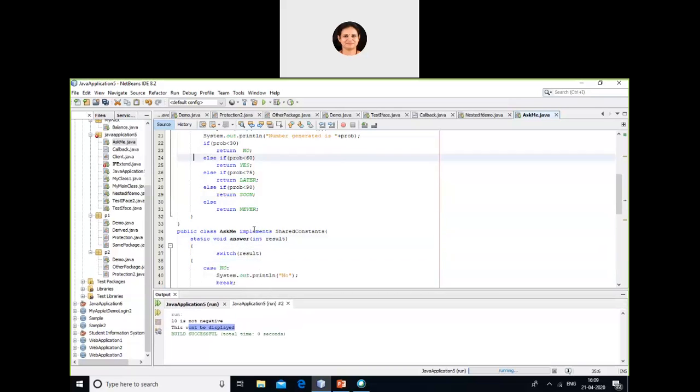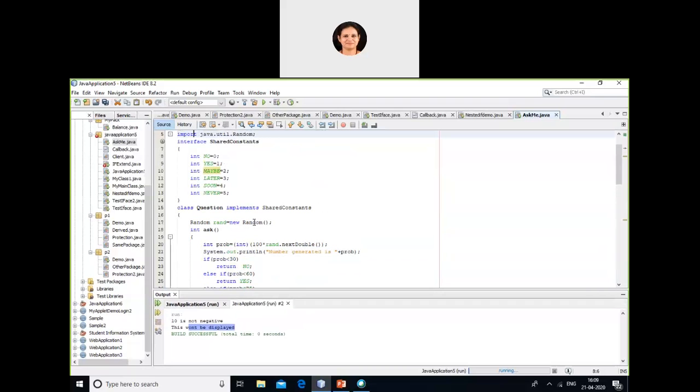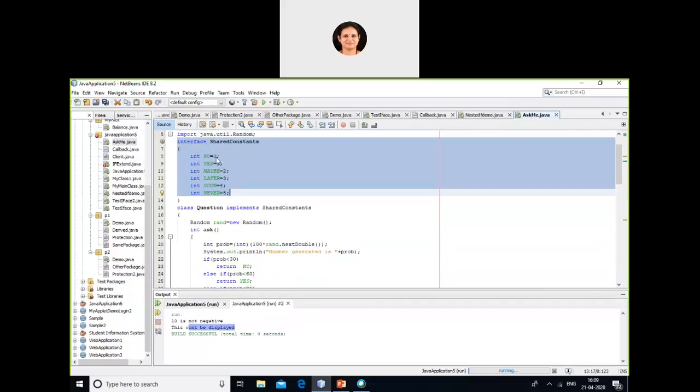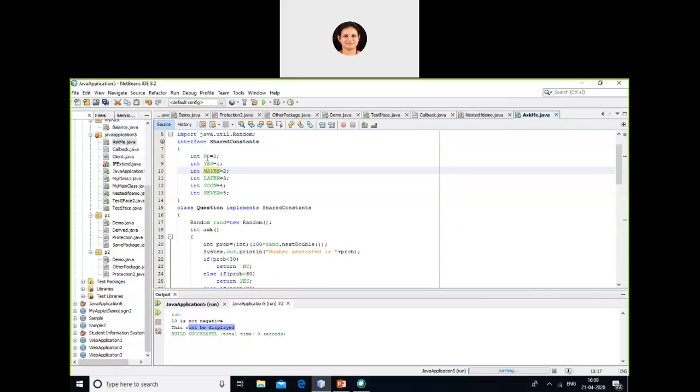You have one interface which is called SharedConstants. Now inside this interface I have a set of variables which are defined with particular values. So I have around 6 variables with values 0, 1, 2, 3, 4, 5. Then I have a class called Question which is implementing this SharedConstants. So these variables are available inside this class.